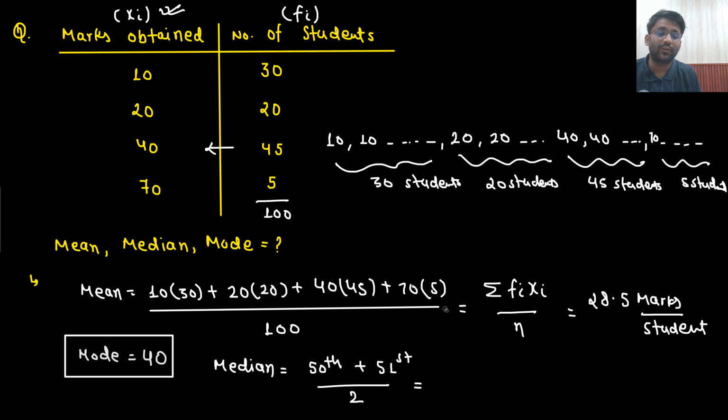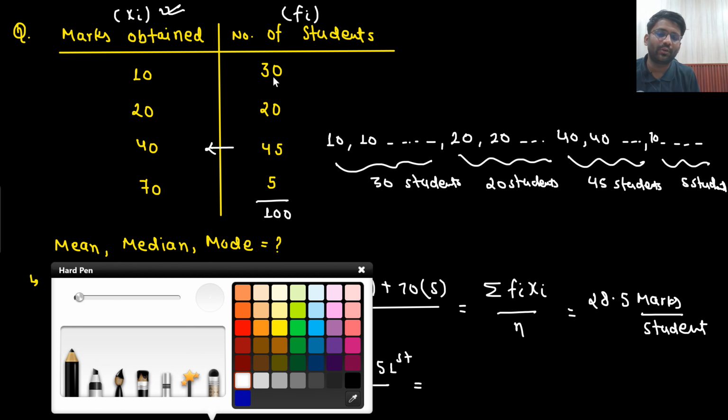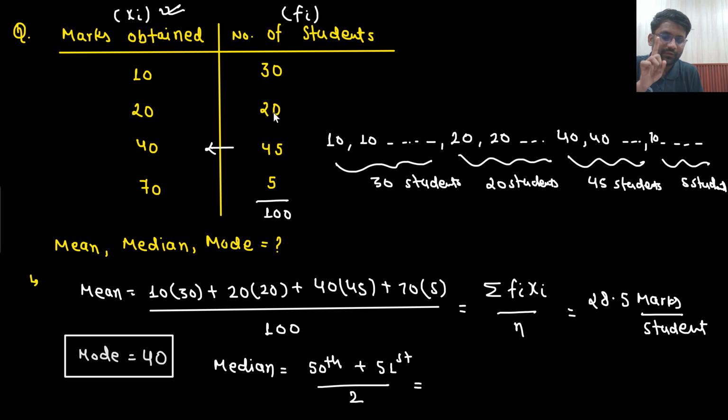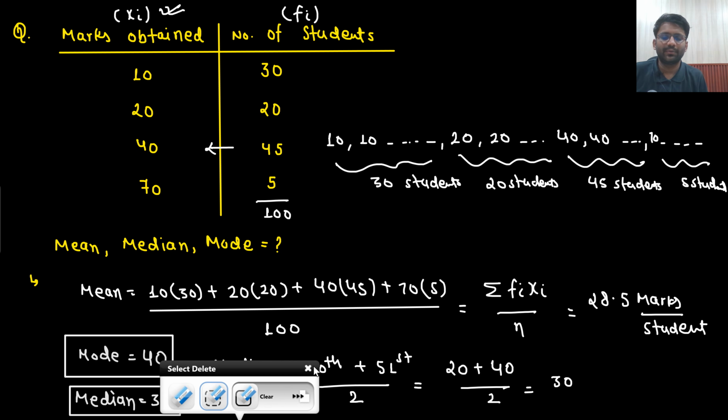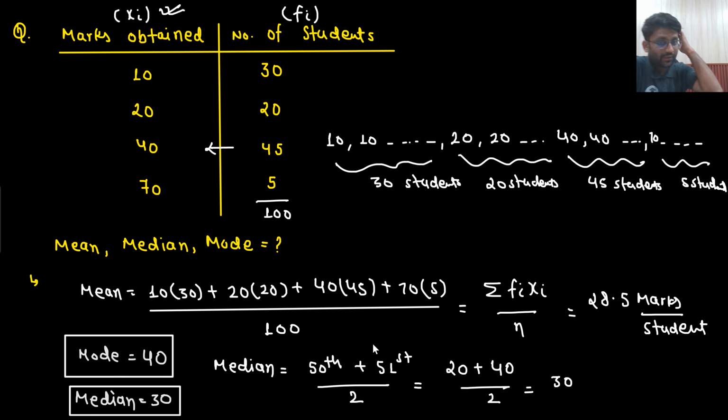So what will be the 50th term? Sir, 50th term would be 20. So the guy who is at the rank of 50 from the bottom, that means the 50th student, is getting 20 marks and the 51st student is getting 40 marks, divided by 2. So what is the median? Median is 30. Is that clear to you? Okay. So the median you are getting is 30.